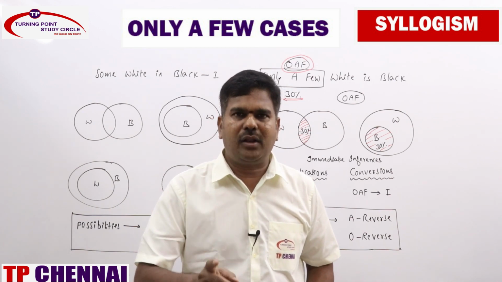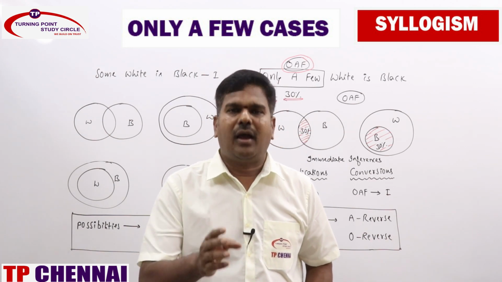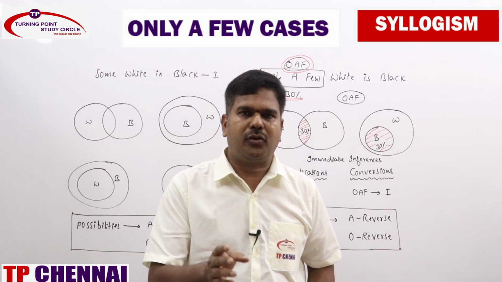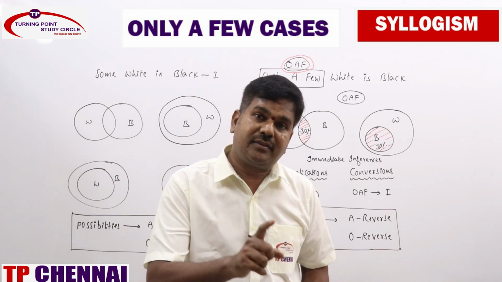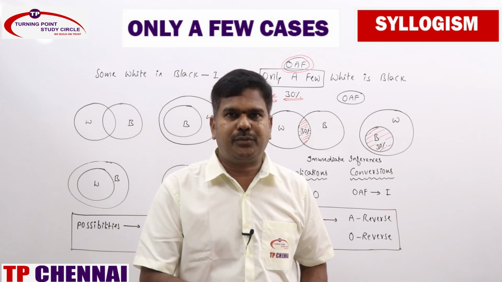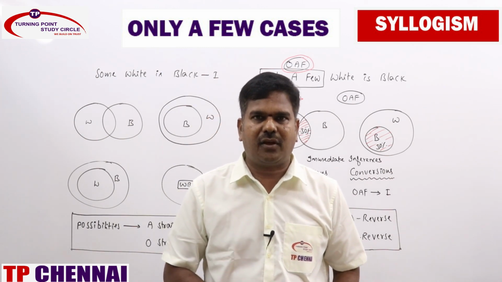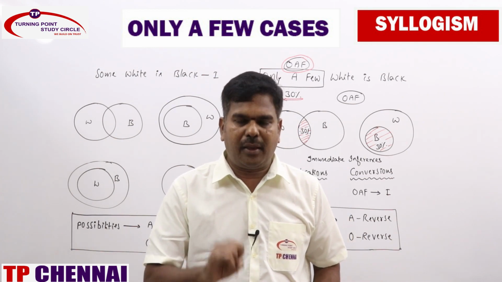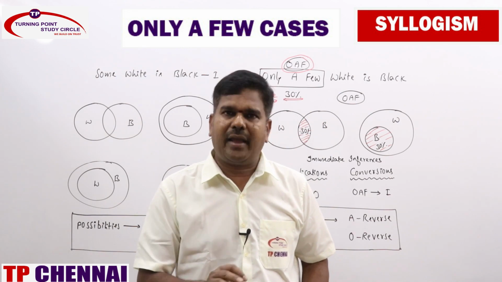So for the first time with only a few, you haven't seen an analytical, formula based method, and of course many of you might have thought it is same like I, and you can go ahead with that. Yes, with exceptions. We do have some exceptions. Those formulas also I will teach you. We do have 6 formulas as of now: A plus A, A plus E, I plus A, I plus E, E plus A and E plus I, right?